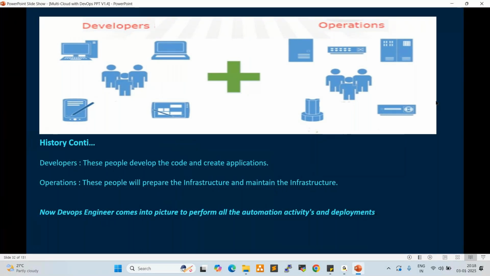Operations are a collection of all the resources, servers, storage, network, which are hosted in the data center. What is a data center? A data center is a server room. In the server room we configure servers, network, storage, load balancers, backup devices, etc.